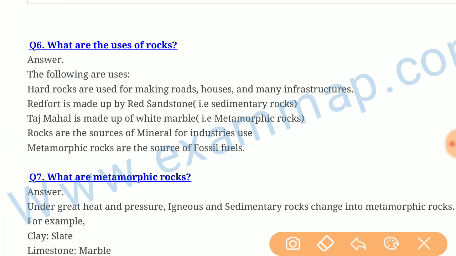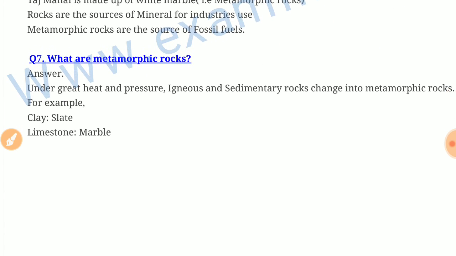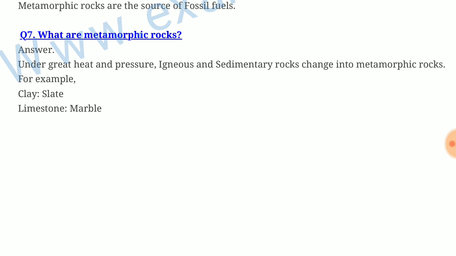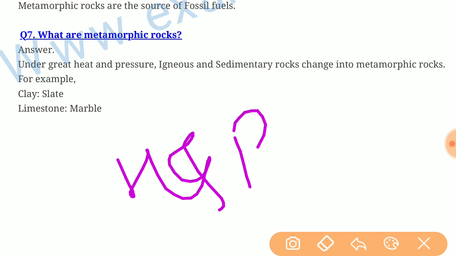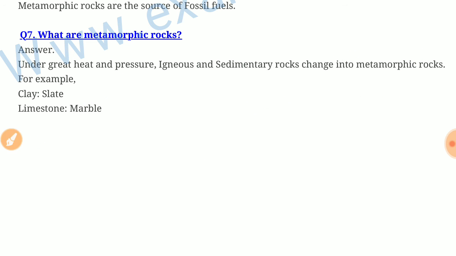What are the uses of rocks? For making roads, houses and many infrastructures, for making monuments or buildings, for minerals for the use of industries and for fossil fuels. What are metamorphic rocks? Under great heat and pressure, igneous rocks and sedimentary rocks change into metamorphic rocks. For example, clay into slate and limestone into marble.